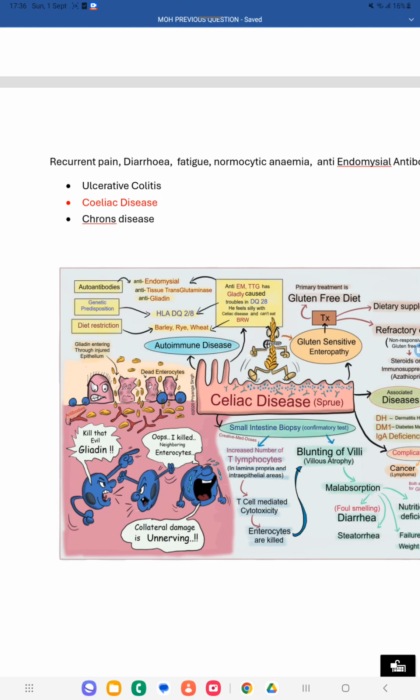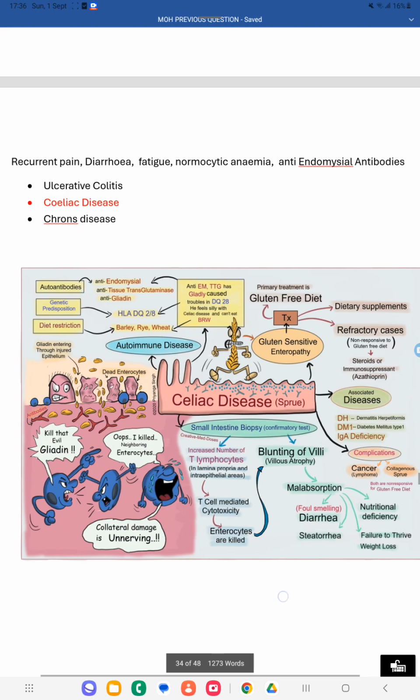Diet restriction means they should avoid a gluten-containing diet. Which are the gluten-containing foods? That is barley, rye, and wheat. Whenever they take these food items, they will get celiac disease, so they have to restrict this type of food. So here, celiac disease is the correct answer, because anti-endomysial antibody always indicates celiac disease.